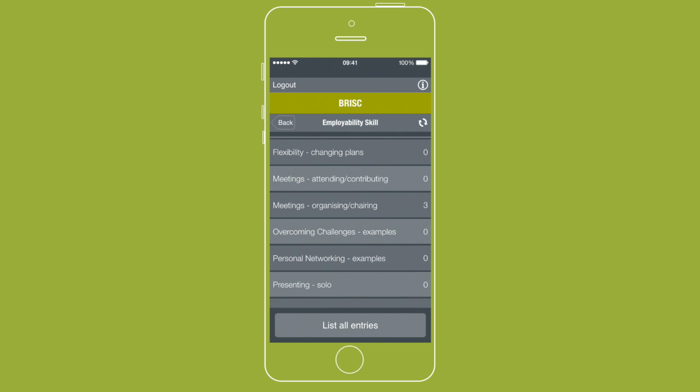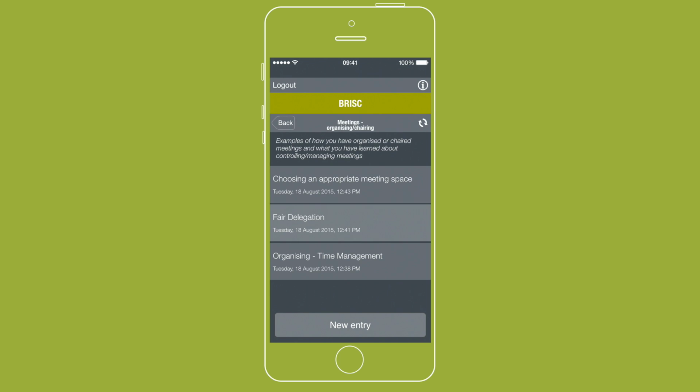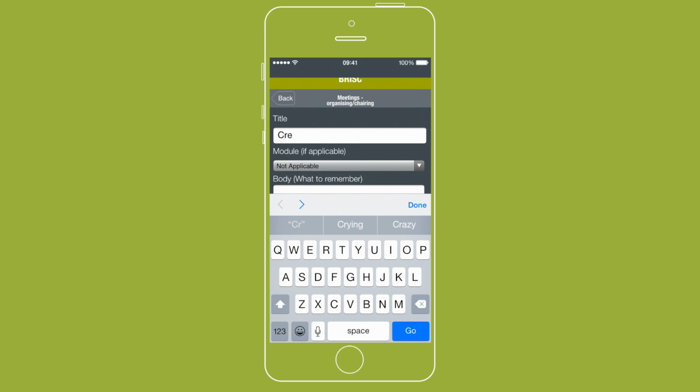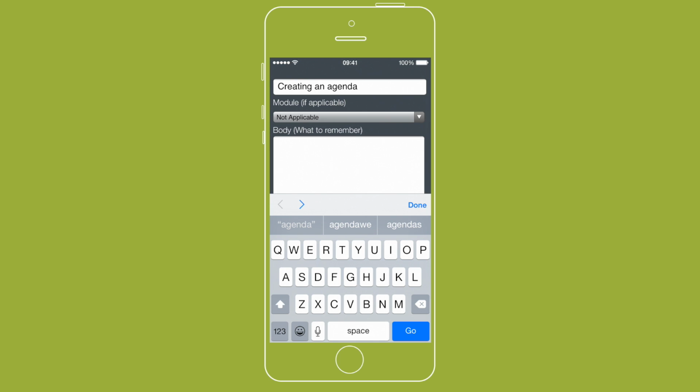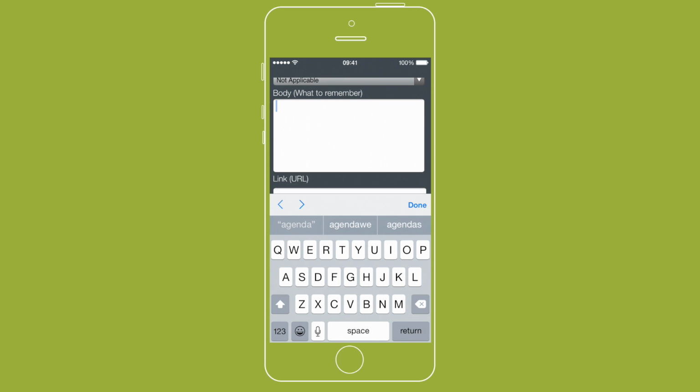I'd like to capture that on BRISC as it shows how I have overcome a problem. So I choose meetings, organising and chairing as the main skill area. I choose a title that will make sense to me later, and then I enter what happened. I can link it to the module code here. Notice that BRISC is clever enough to already know which modules I'm doing this semester, but I don't have to link it if I don't want to.